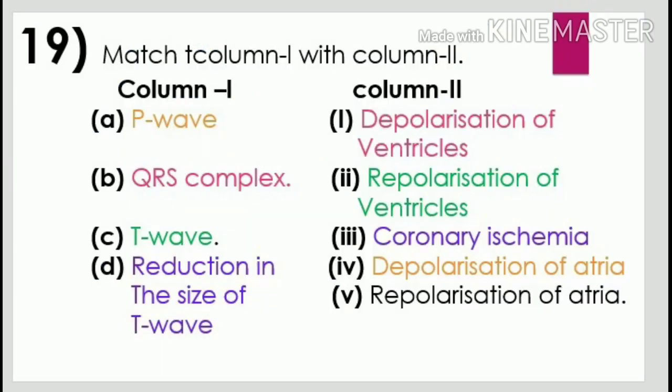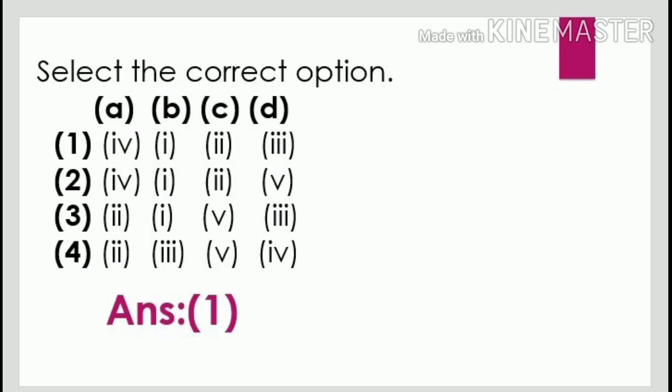From these points, we understood that P wave from column 1 matches with point 4 in column 2, that is depolarization of atria, and QRS complex from column 1 matches with the depolarization of ventricle, that is point number 1 in column number 2. Next, T wave from column 1 matches with the repolarization of ventricle, point number 2 in column 2. And finally, reduction in the size of T wave matches with point number 3, coronary ischemia. Hence, option number 1 is the correct answer.